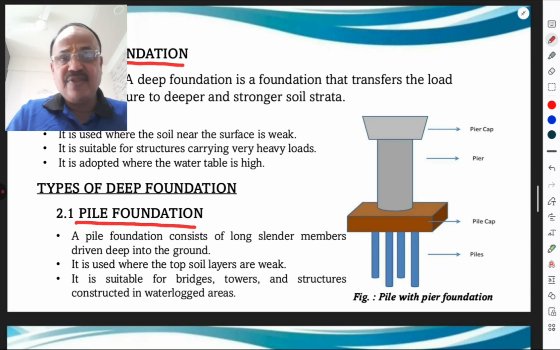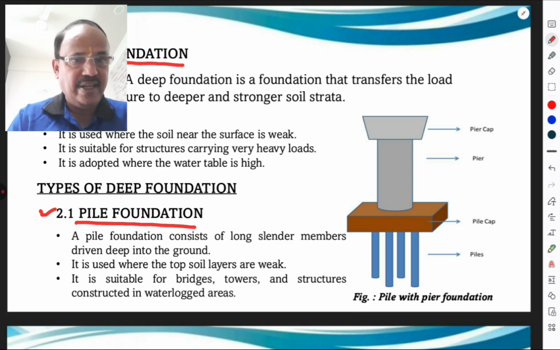Types of deep foundation. The first deep foundation, very commonly used, is the pile foundation. A pile foundation consists of a long slender member driven deep into the ground. It is used when the top soil layers are weak. It is suitable for bridges, towers, and structures constructed in waterlogged areas.